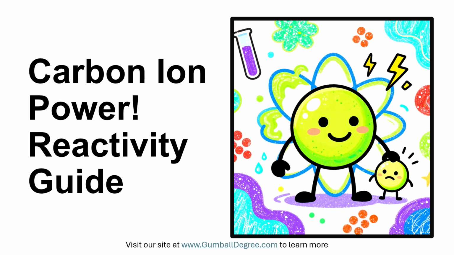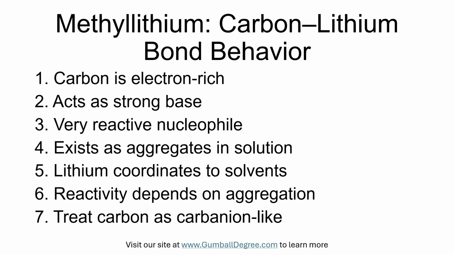Methyllithium behaves differently from typical covalent molecules because the bond between carbon and lithium is extremely polarized, giving the carbon much more negative character and making the pair act more like an organometallic ion than a neutral covalent compound. Think of a normal covalent bond like two kids sharing a seesaw evenly. But here, lithium is so much less able to hold onto the shared electrons that the carbon ends up sitting way down on its side.